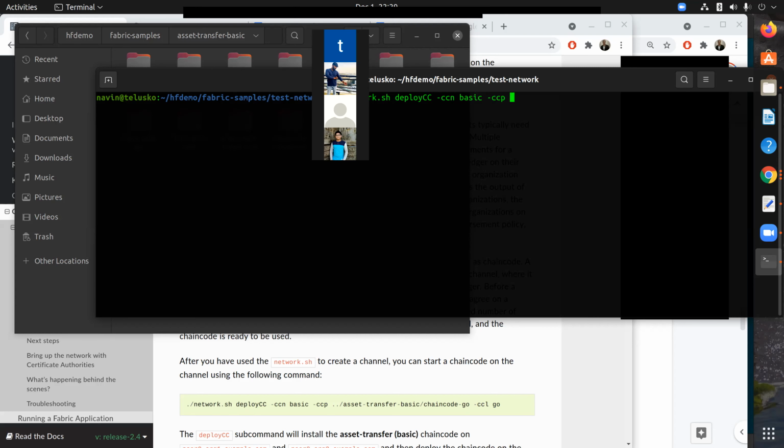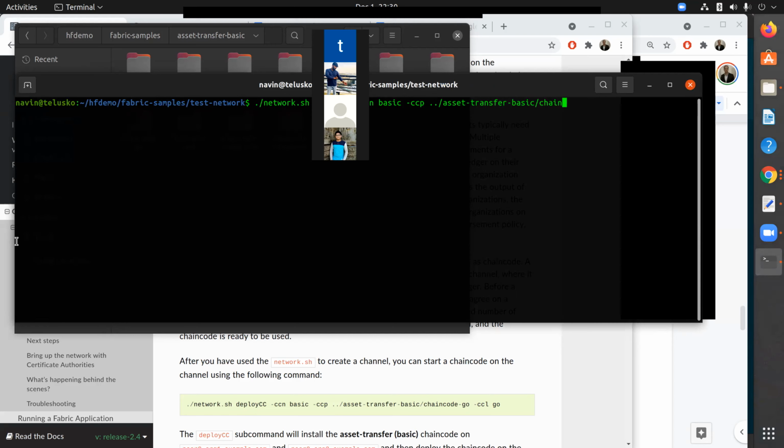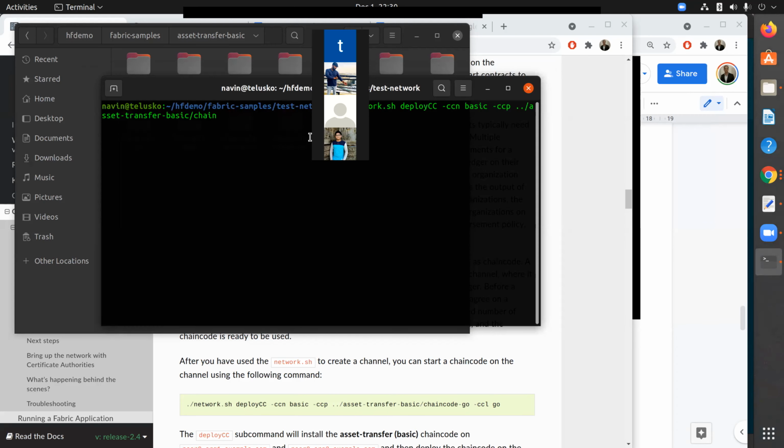As of now, we just want to run this command, which is asset. The chain code name is asset transfer basic. This is your chain code. And which language are we going to use? We are going to use Go for this example because we are not looking at the code now. We are just looking at the execution. So it doesn't matter which code you run, right?